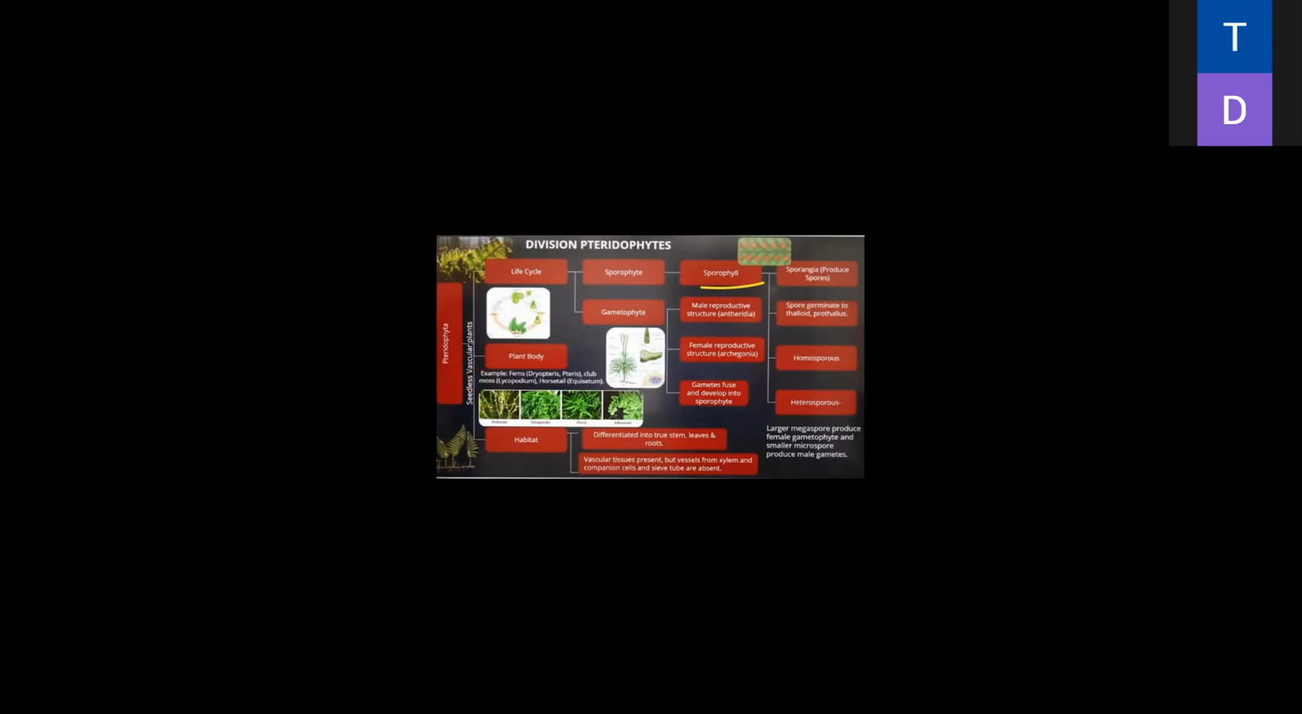Clear? Now listen carefully, beta. Pteridophyta: here is the gametophyte. Firstly, the sporophyte produces the sporangia, which produce spores again. Here we will discuss the second part, the gametophyte. Then you have to see the gametophyte.